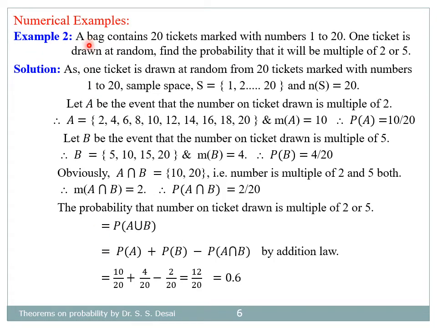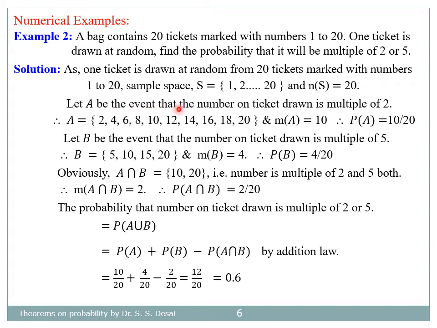Second example, a bag contains 20 tickets marked with numbers 1 to 20. One ticket is drawn at random. Find the probability that it will be a multiple of 2 or 5. For solution, as one ticket is drawn at random from 20 tickets marked with numbers 1 to 20, the sample space will contain 20 numbers from 1 to 20 and therefore the number of possible cases is equal to 20.